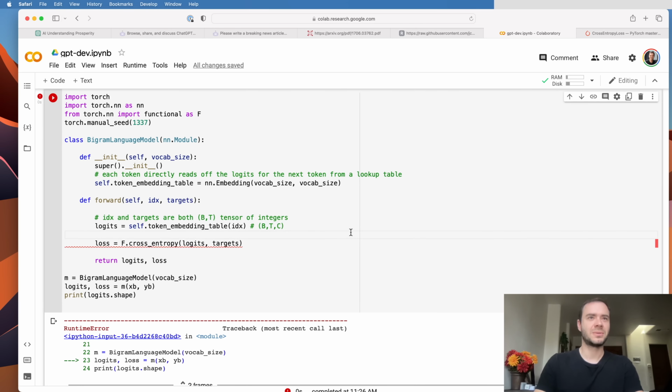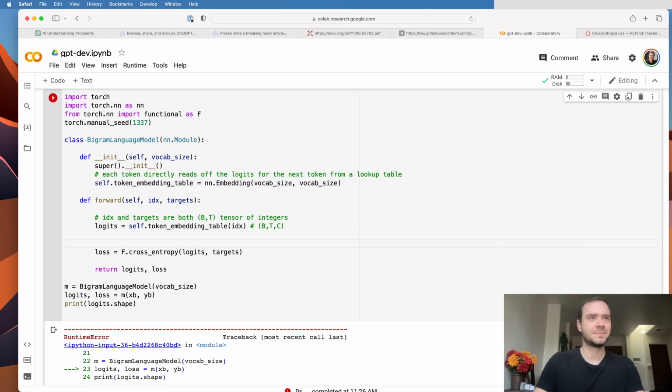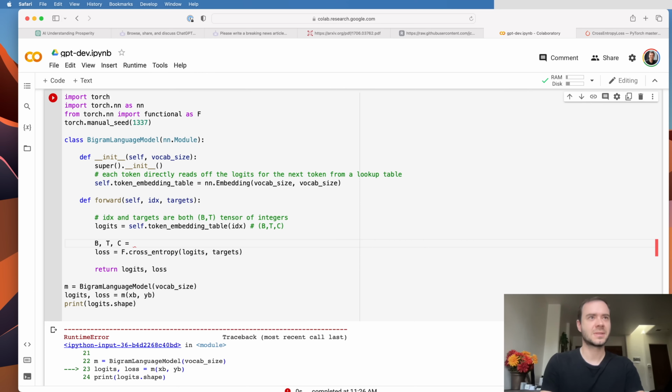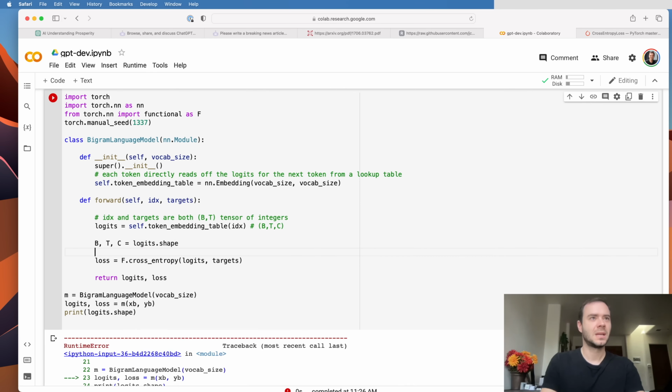So what we're going to do instead is we need to basically reshape our logits. So here's what I like to do. I like to basically give names to the dimensions. So logits.shape is B by T by C, and unpack those numbers. And then let's say that logits equals logits.view, and we want it to be B times T by C. So just a two-dimensional array, right?